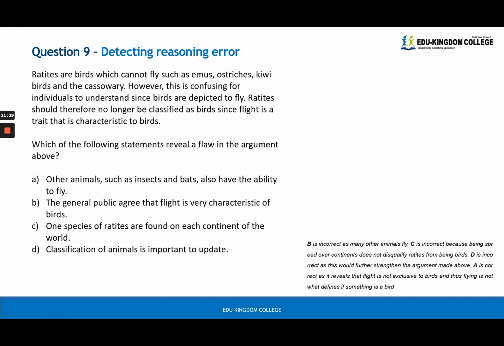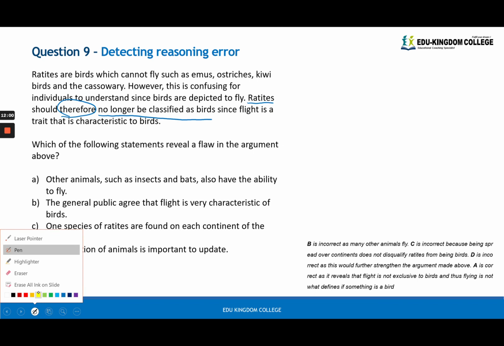Okay, we're detecting reasoning error in this next question. So this whole paragraph was to do with flight and birds, and they are saying that ratites or flightless birds, birds that can't fly, should no longer be classified as birds because flight is a trait that is characteristic. Let's highlight that. Flight is a trait that is characteristic to birds. So essentially they're saying things that fly will make it a bird. Anything that flies will make it a bird.